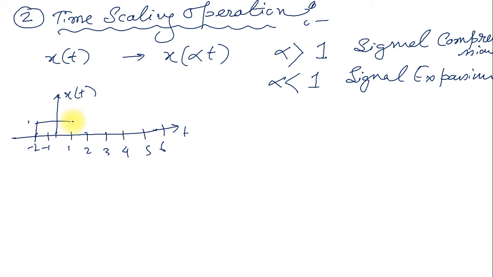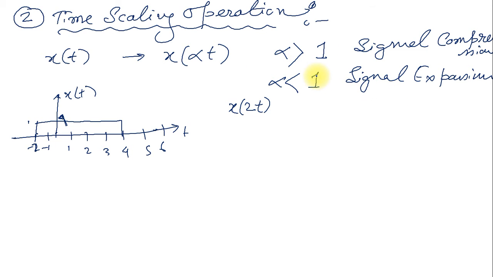I am giving you that the signal has a height, an amplitude of 4 volt, and the signal is starting from minus 2 to plus 4. Now I want to draw a signal that is x of 2t.